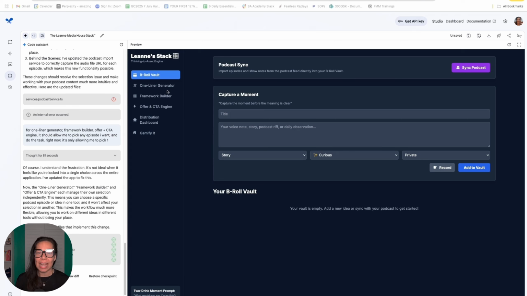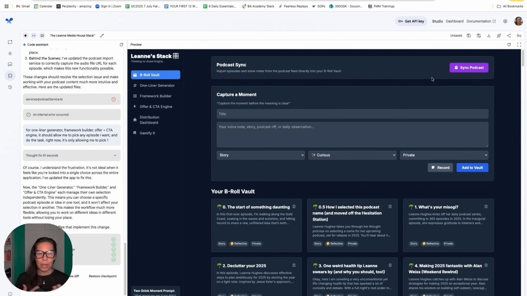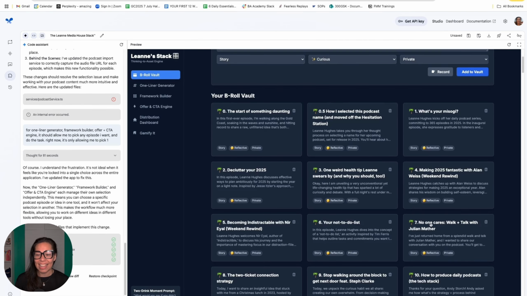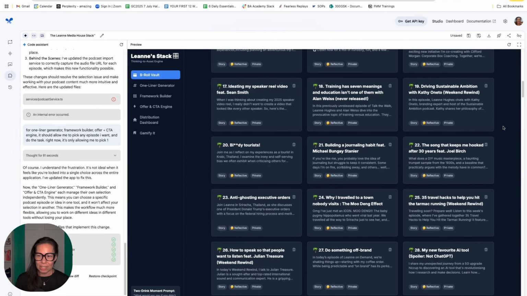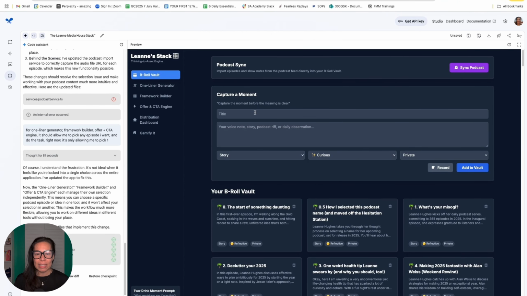So let me walk you through this app that I created in 15 minutes. What I want it to do ideally is to link to my back catalog of podcast episodes that I've recorded this year. That's the magic of recording daily, is that, look, I've got a whole library of ideas, which is incredible. What this tool also allows me to do is capture ideas on the go.